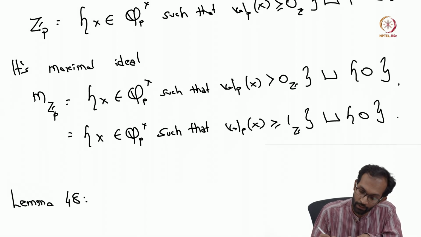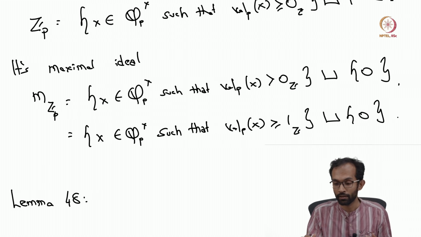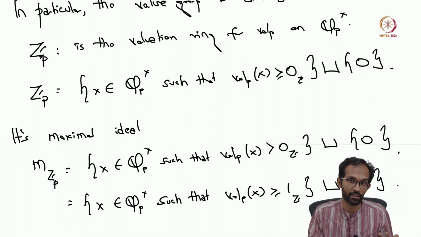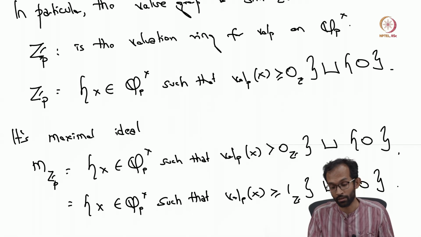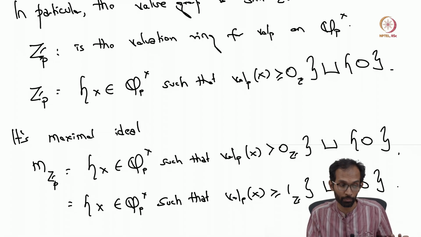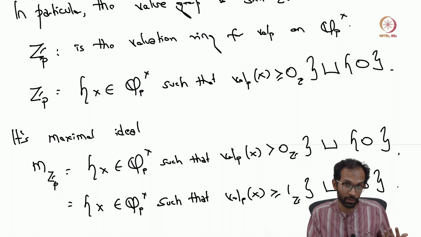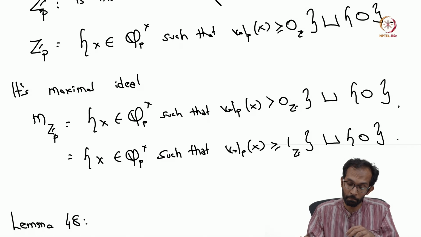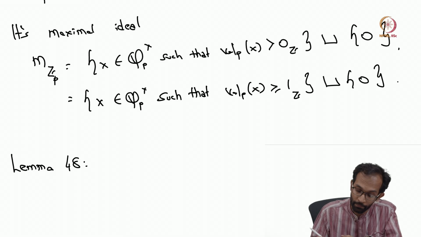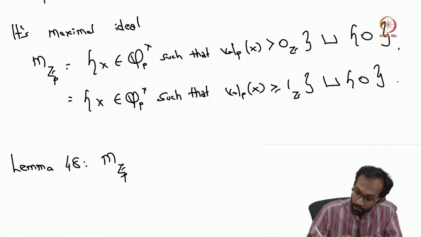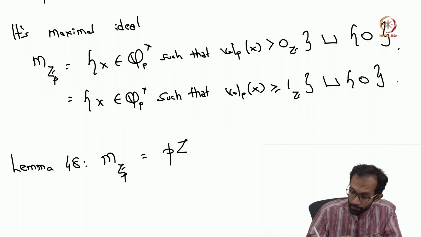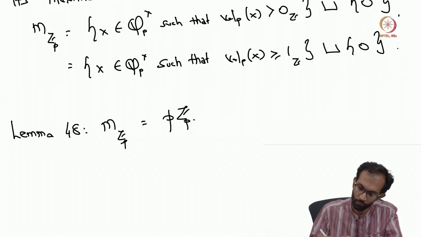Okay, and so here's the next lemma. We know that Z_p, because its value group is Z, is a DVR, which means it's a PID, which means that the maximal ideal must be principal. So let's try to find a principal generator for this maximal ideal. That's the next lemma: this maximal ideal is in fact generated by p.